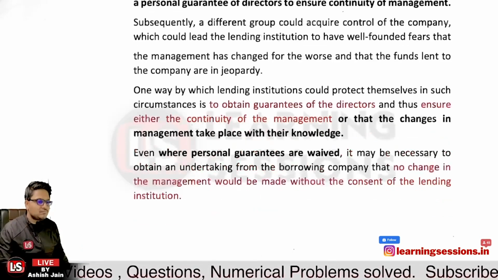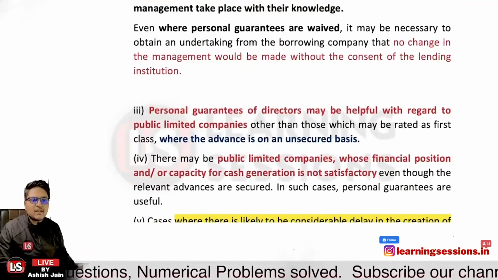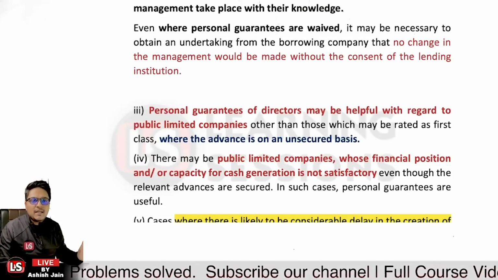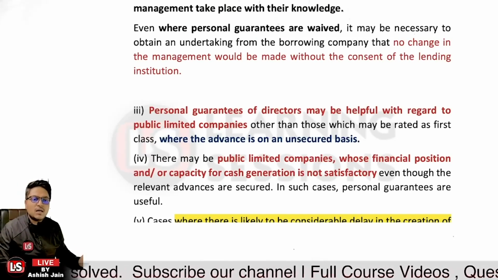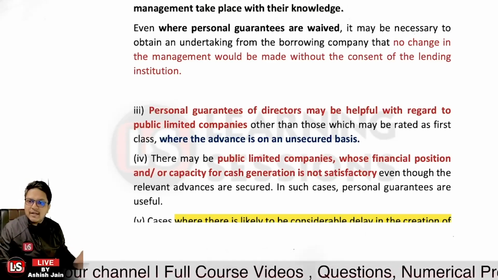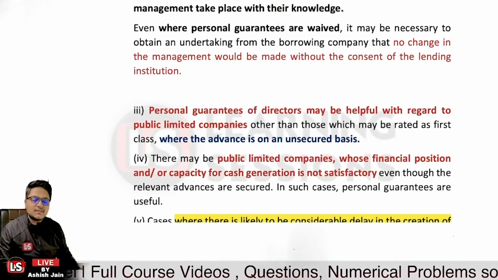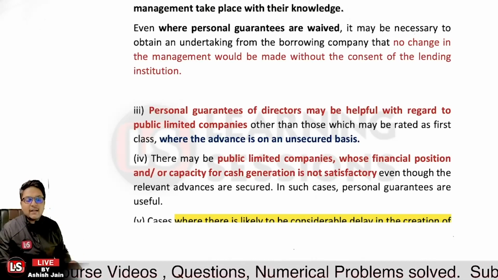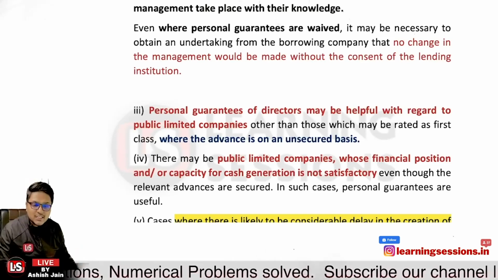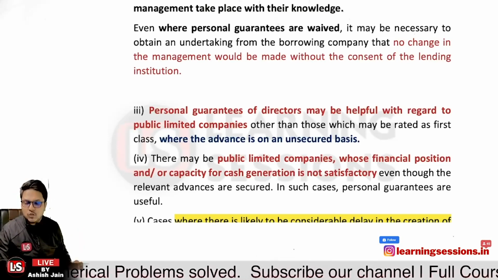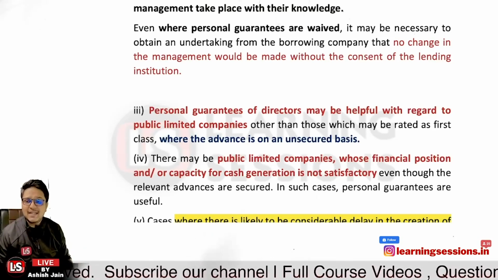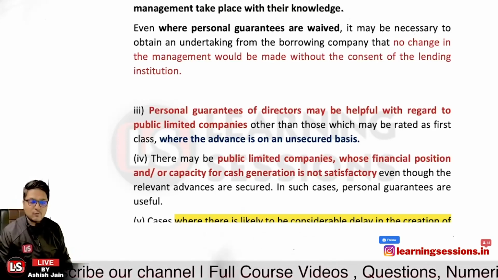Is that clear? Further, the third point is that the personal guarantee of the directors may be helpful with regard to public limited companies other than those which may be rated as first class, where the advance is on an unsecured basis. So wherever you are extending unsecured advances and the company is not rated well, the bank must ask for the personal guarantees of the directors. And further, where public limited companies' financial position and cash generation is not satisfactory, even if the advances are secured, the bank can ask for the personal guarantees of the directors. That would be useful.